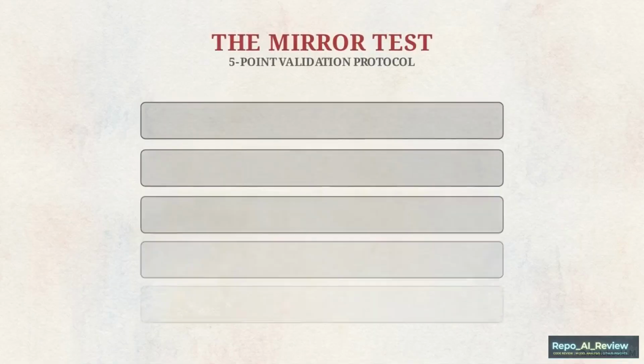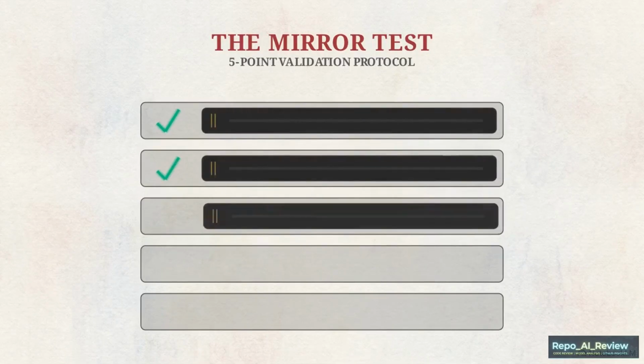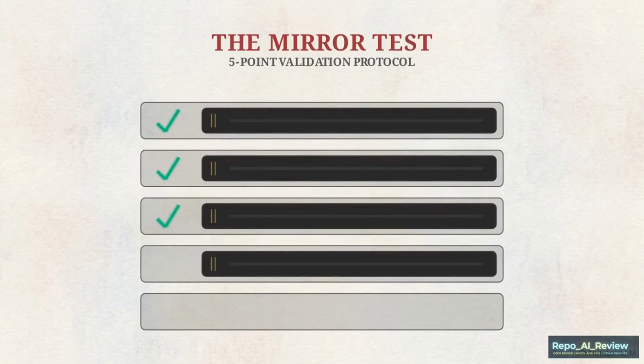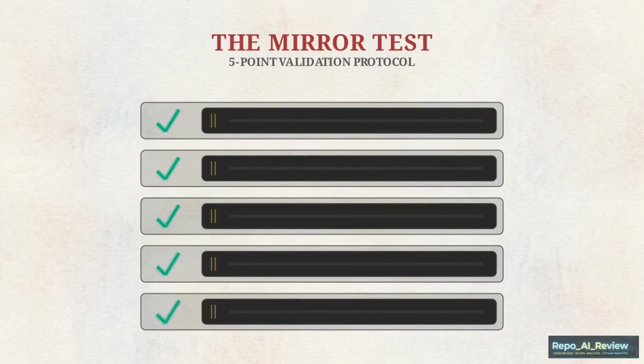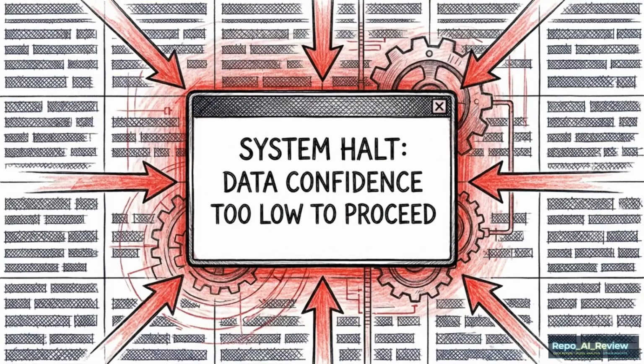The mirror test requires the AI to independently generate exactly 5 complete, structurally sound sentences that justify the buy thesis using verifiable data. If the LLM cannot complete all 5 sentences logically, the asset triggers the quick veto list, regardless of how attractive the valuation appears. These guardrails suppress the model's natural urge to be helpful, enforcing the epistemic humility required for professional investing.